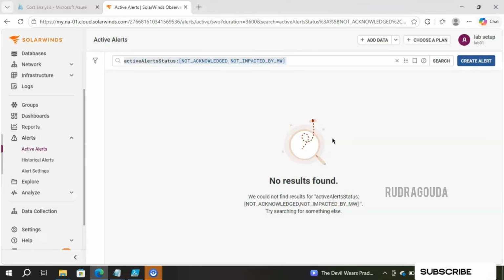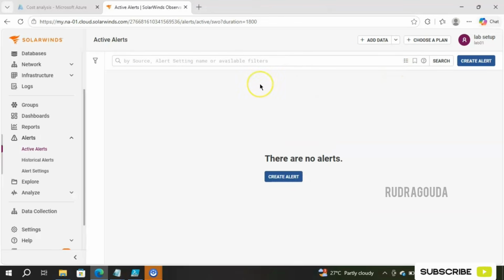I hope you got the complete understanding about setting up alerts by using the metric condition. I'll clear this filtering as well, so I'll just remove everything. If there are any active alerts, they have to show here. As I said, currently we don't find any active alerts. One alert was there and it got cleared. Now you might have one question here: once the alert got cleared, where can we see that information?